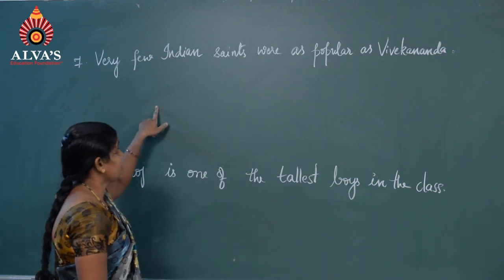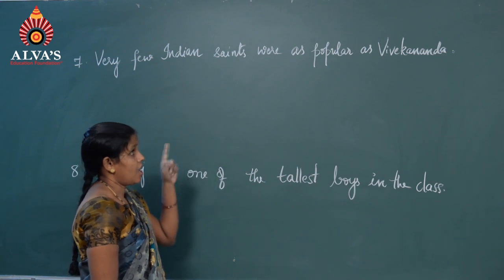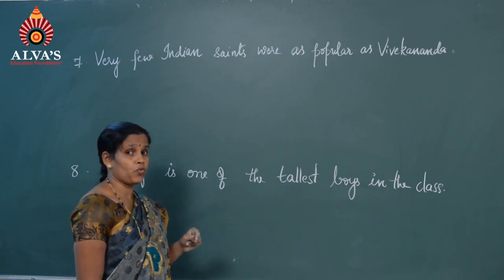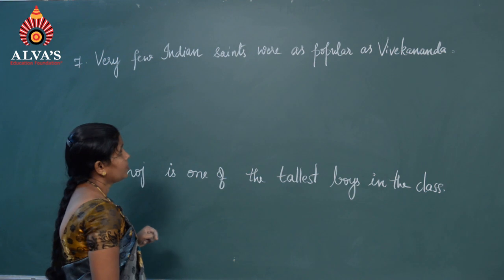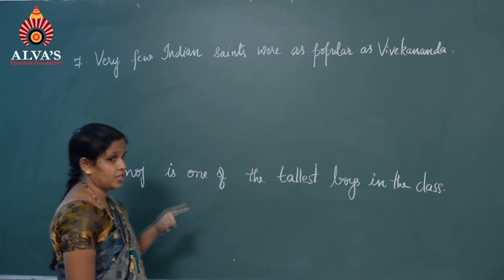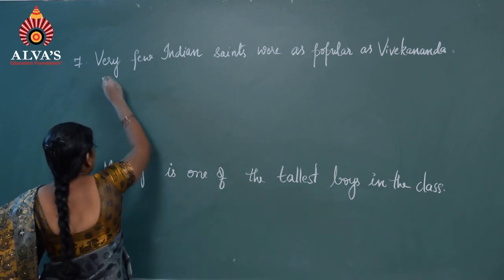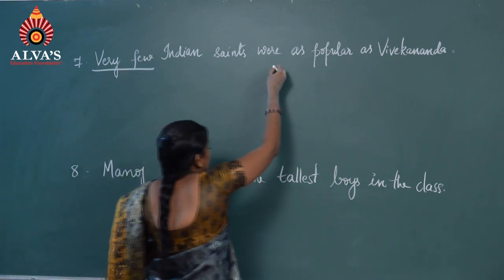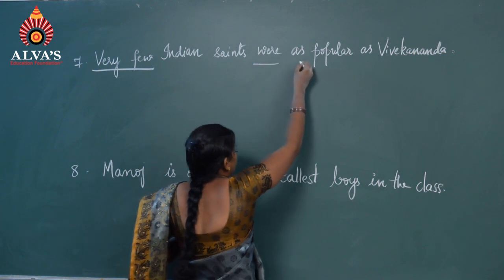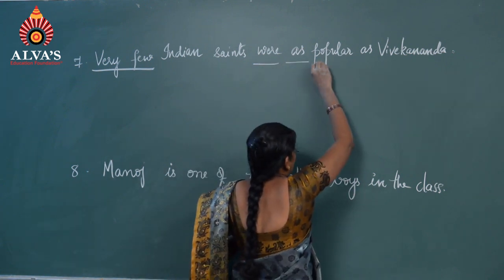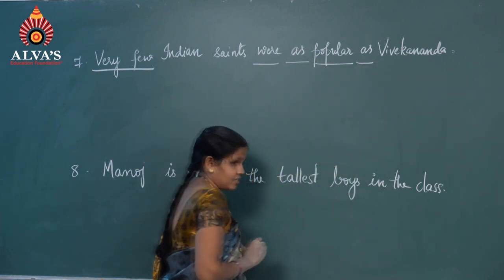Very few Indian saints were as popular as Vivekananda. Very few. Here you see, this is the positive degree. Very few, verb plus as plus adjective plus as.